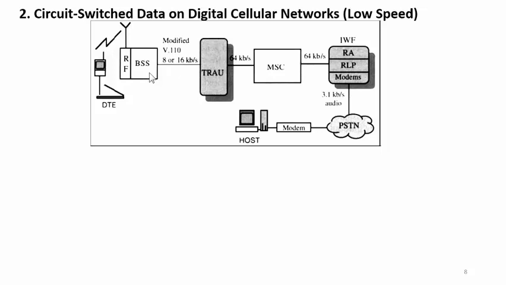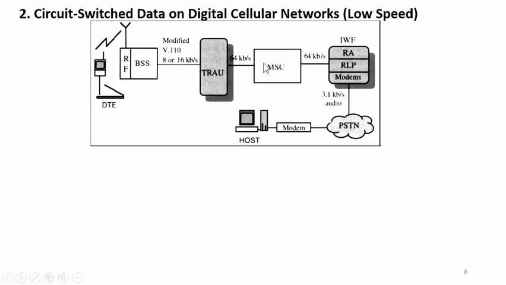Now in between the MSC and BSS we have the TRAU block, the TRAU with different data rate capabilities. It is modified to 8 or 16 kbps.